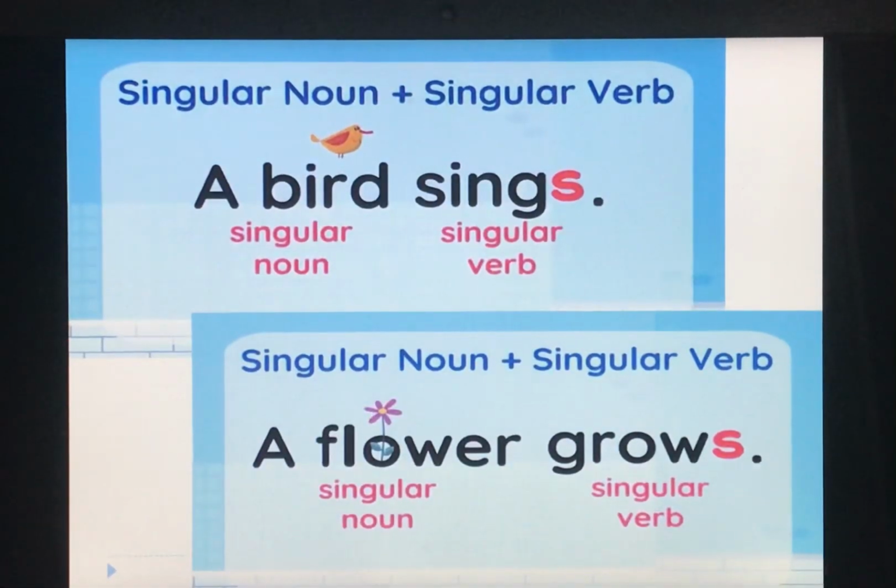So this is singular noun plus singular verb. As I've told you, with a singular noun we use a singular verb. A bird sings. Now here as you can see, bird is a singular noun. We are talking about one bird. And as I've told you, a singular verb ends with S. That's why bird sings. Okay, S is there. A flower grows. Flower, we are talking about one flower. It is singular. That's why we have added S with grow. Grows. So this is the first rule. With a singular verb we use S.